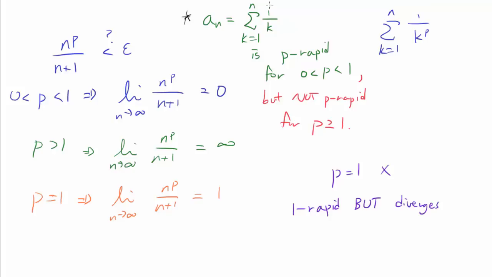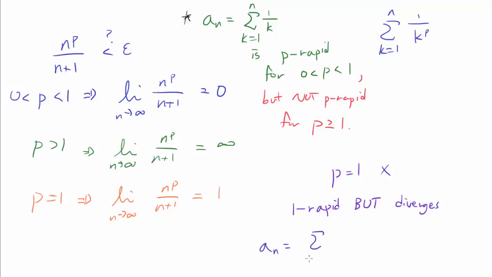Whereas if we lower it to 0.9999, then this thing is no longer going to be 1 rapid, as you can easily verify. So the main thing to realize is that the partial sum of 1 over k to the p for any p is not going to be enough to rule out the case when p is 1. But it does give us some idea of what to do.